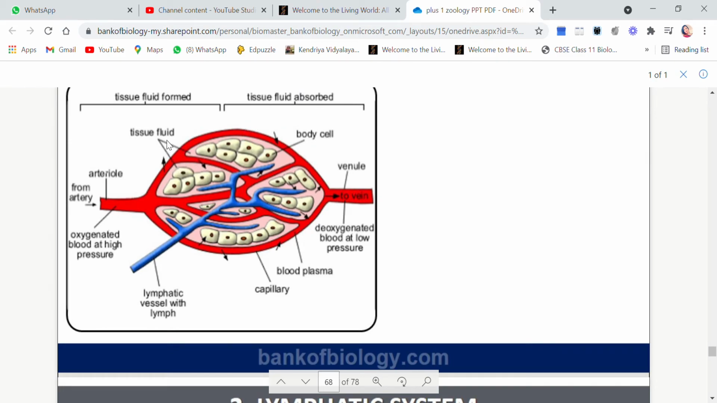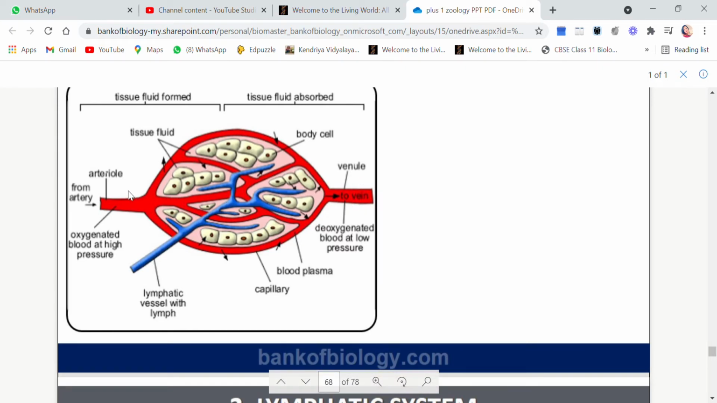So you can see that this is an arteriole. This is an artery, and the smallest part of the artery is called the arteriole. Now this arteriole is getting divided further into many branches, which are called the capillaries, because when the arteriole divides further, it becomes capillaries, and the capillaries join together to form a vein.